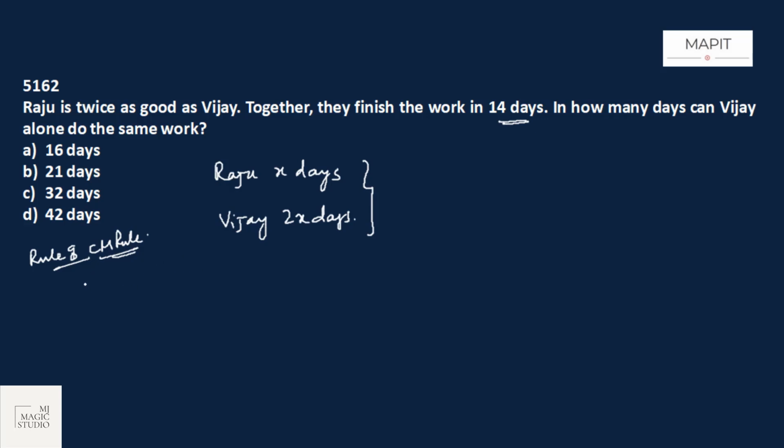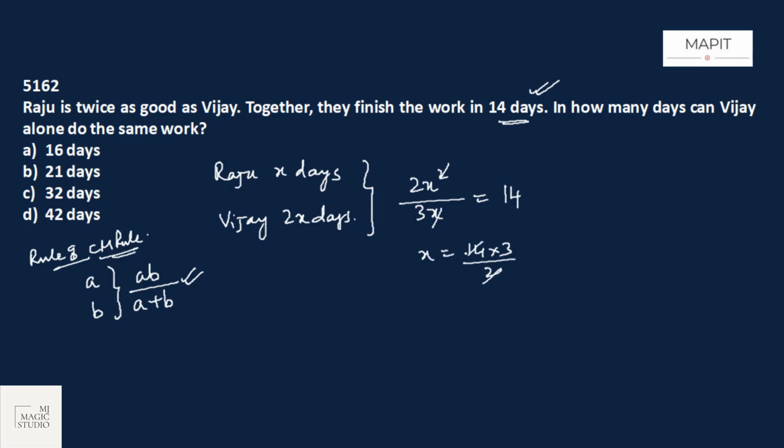So the rule says, if we are adding A days with B days and both are working together, then the time taken by them would be AB upon A plus B straight away. So A into B is 2x square, by A plus B is 3x. This equals 14 days according to the given data. X gone, so X is 14 into 3 by 2, that is 21.